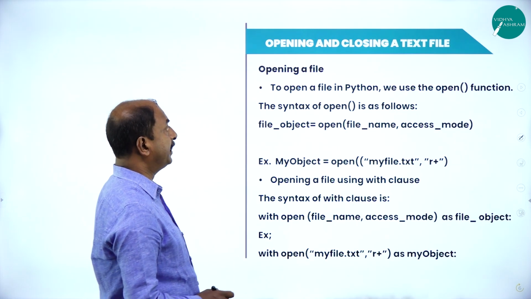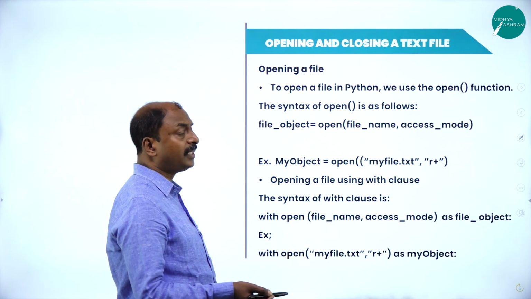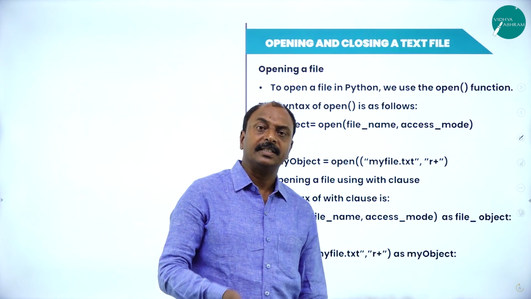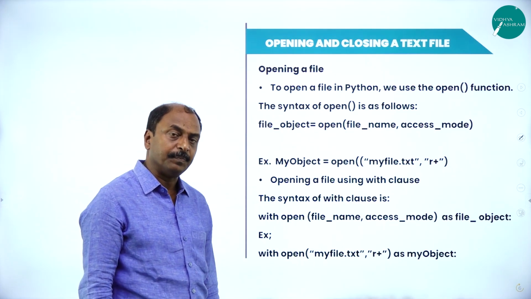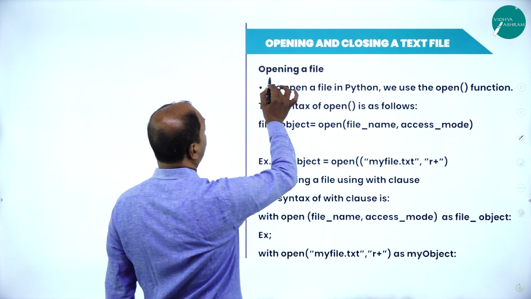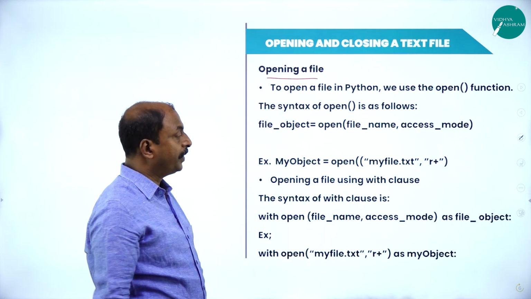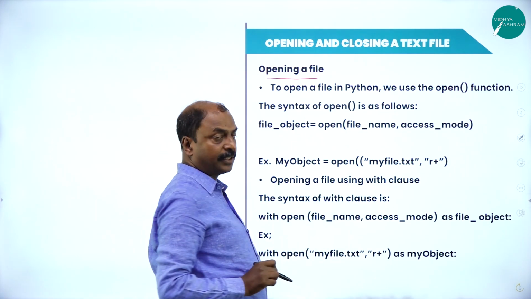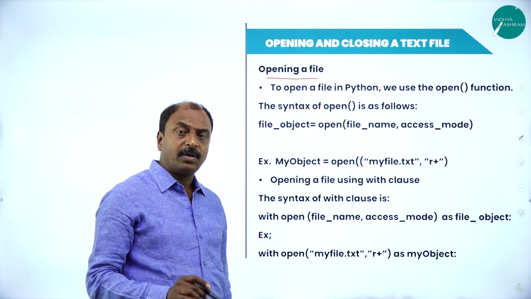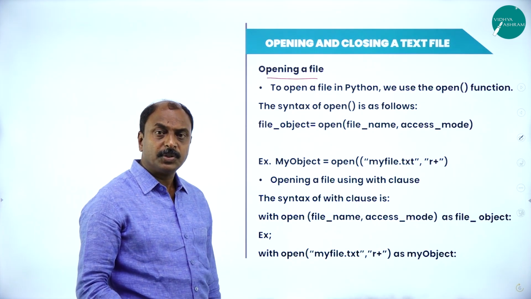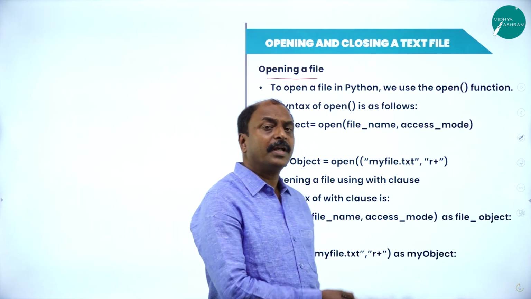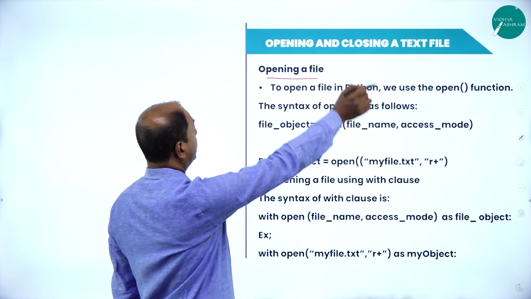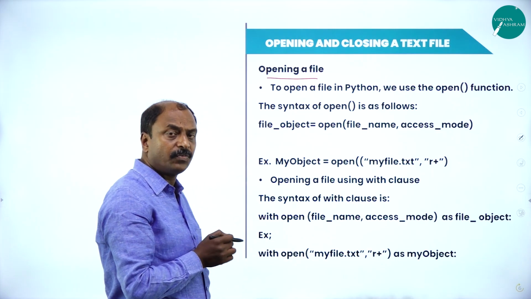So accordingly, let us see the syntax. For each and every operation, we have a separate syntax, and let us learn the different syntax with examples. Now, the first one is opening a file. What is opening a file? The first step is we have to open a file. And remember this, we can open a file which already exists. Suppose you open a file which does not exist, then it prompts with a type of error. That is the concept in file handling.